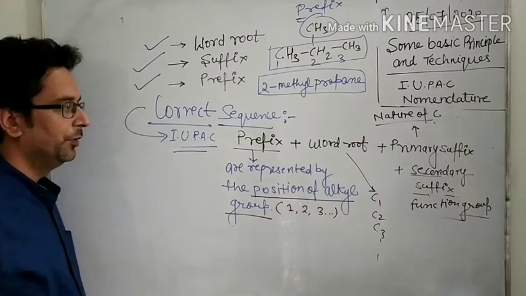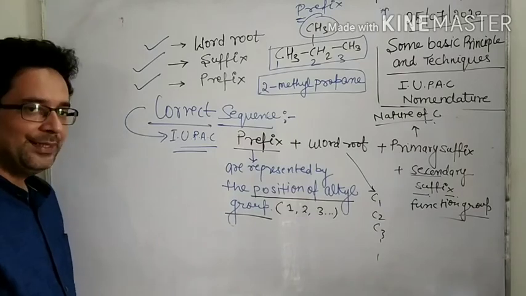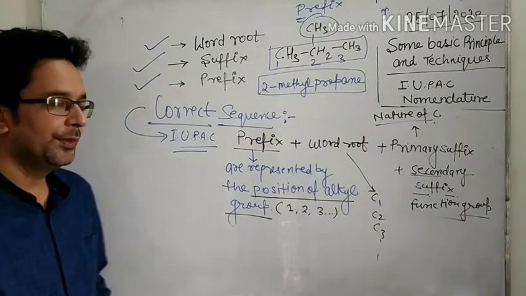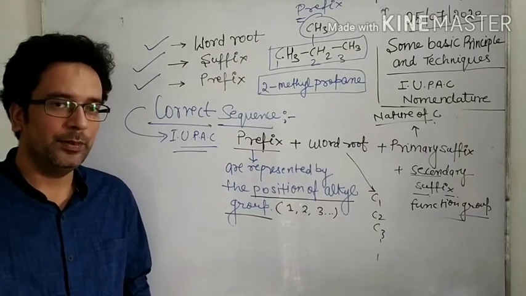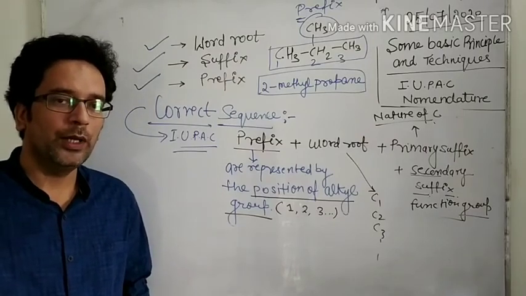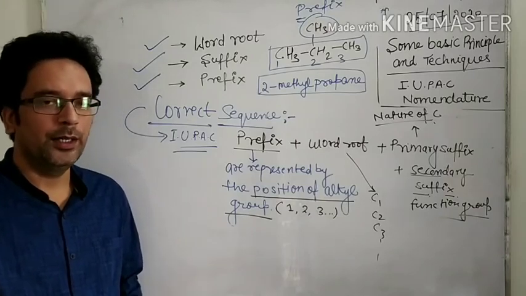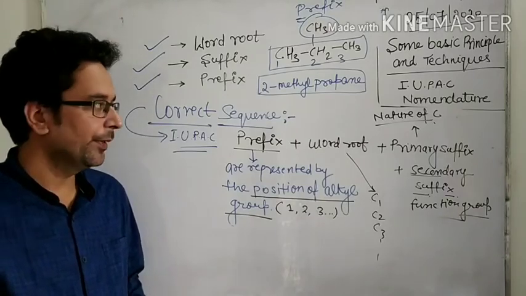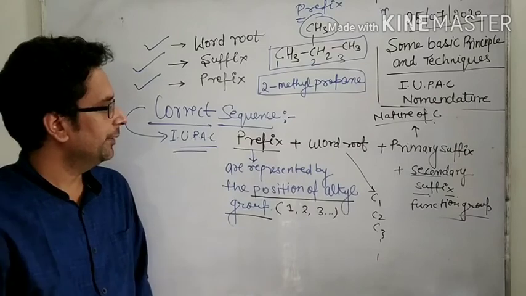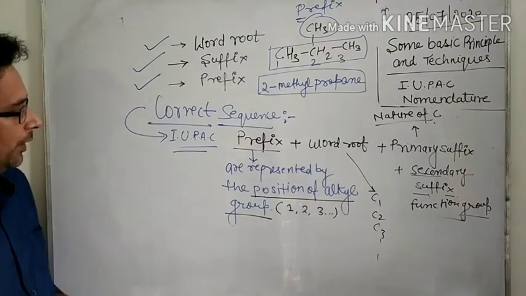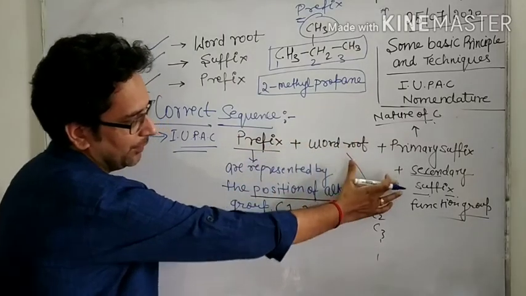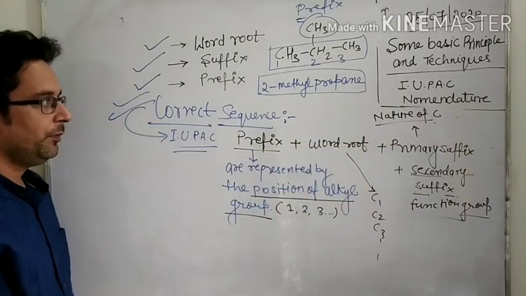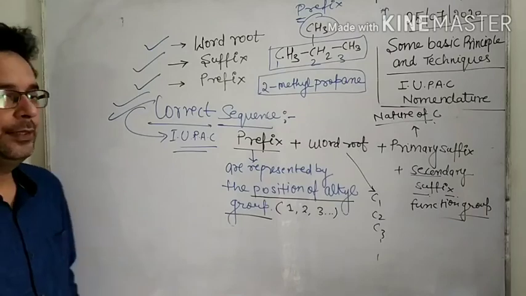Now in the next video we will discuss the general rules, solve examples, and learn how to write the IUPAC name of an organic compound. All of you take a screenshot of this portion also, and this is very important. Correct sequence: prefix, word root, primary suffix, and secondary suffix. So take the screenshot.